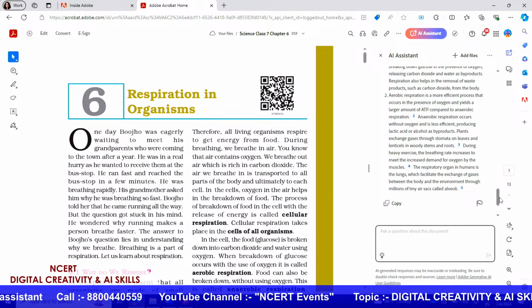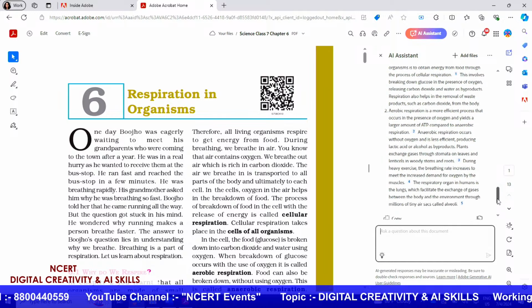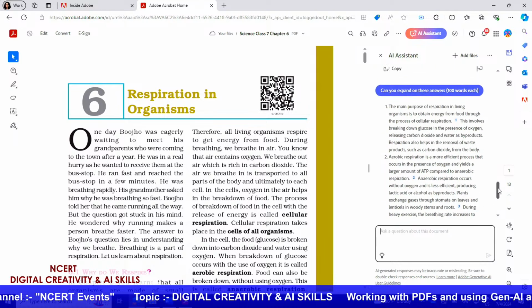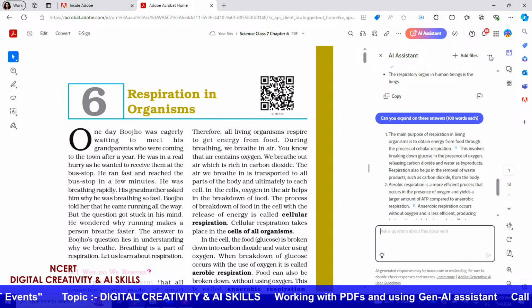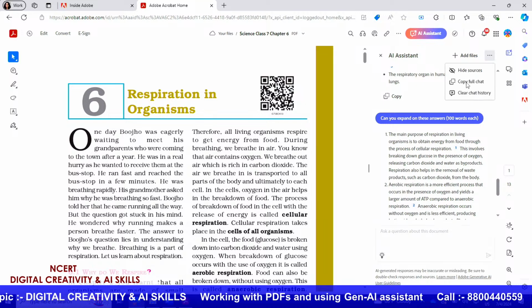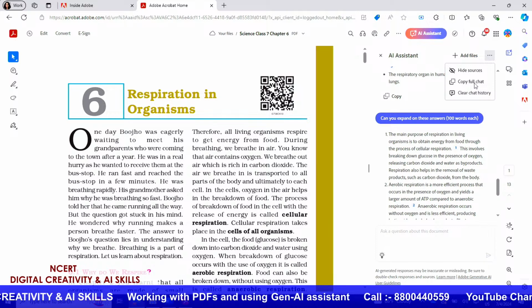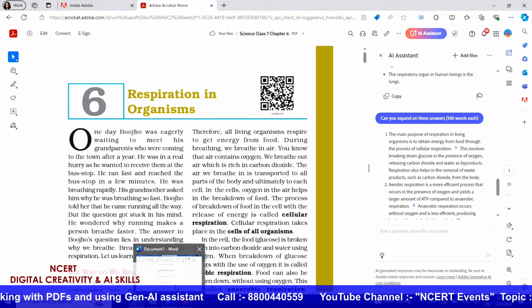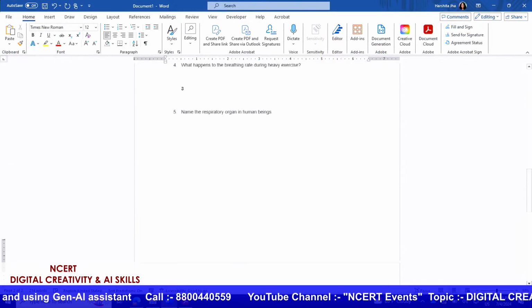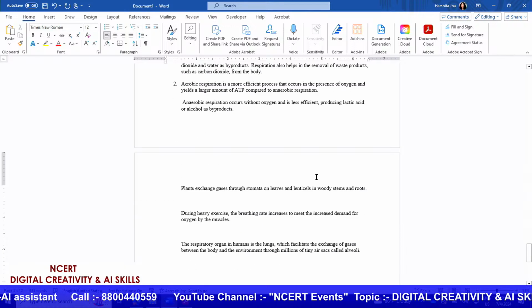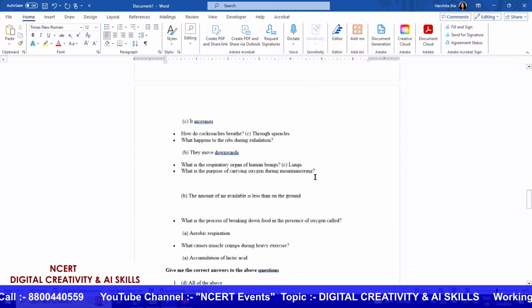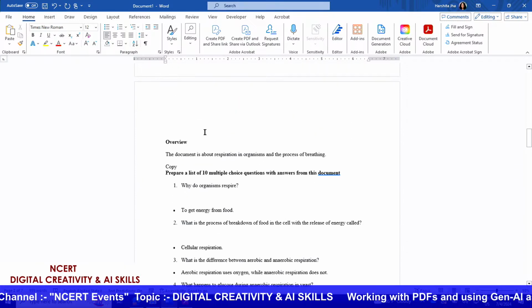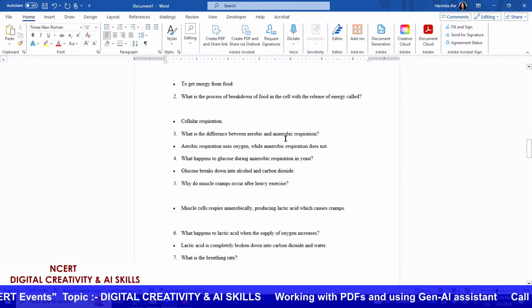Now you can either copy a particular section like I had shared before, or you can copy the entire chat, right. So if you go to the option over here and ask to copy the entire chat history, you can just copy it and then paste it in the Word doc. I will just go to a fresh page and paste it. So the entire chat, all the different questions, whether multiple choice or long form questions, all of it will be pasted and you can have it for your record.